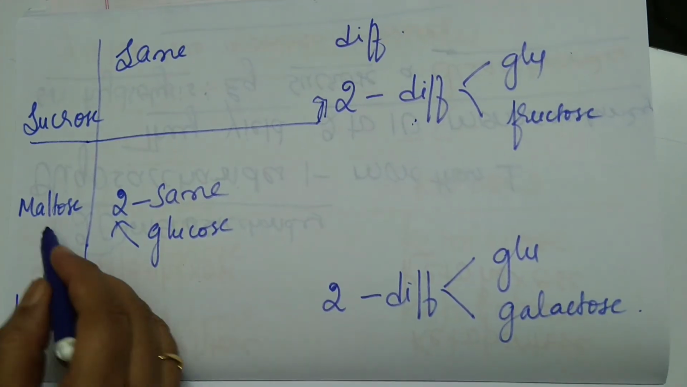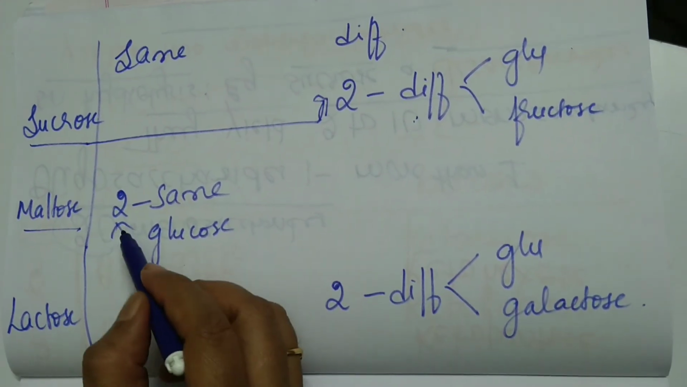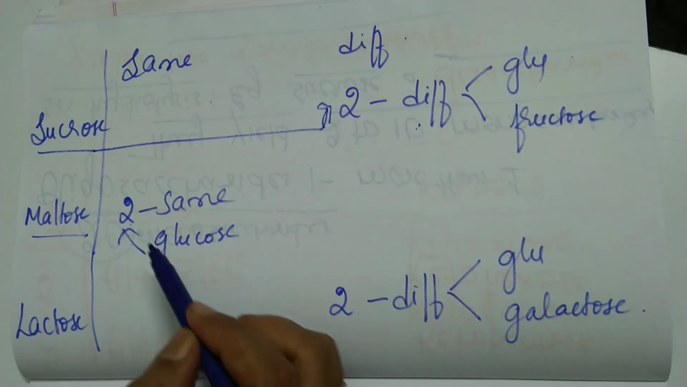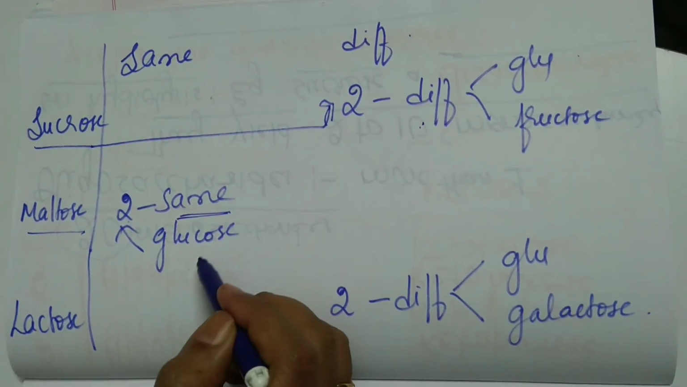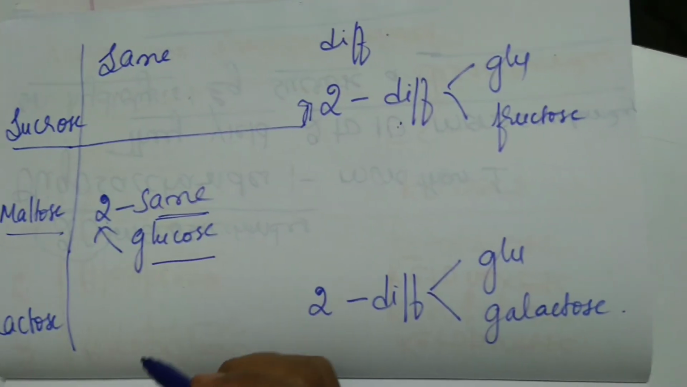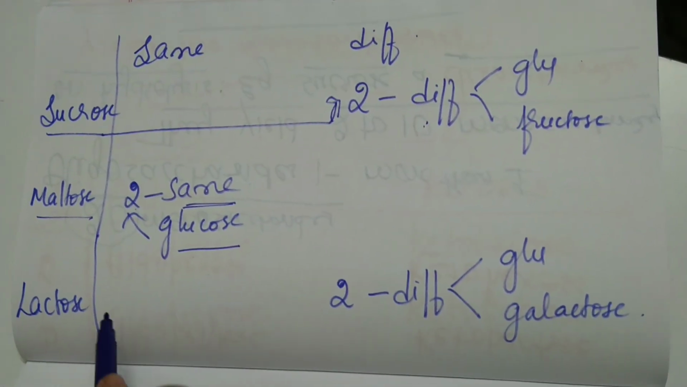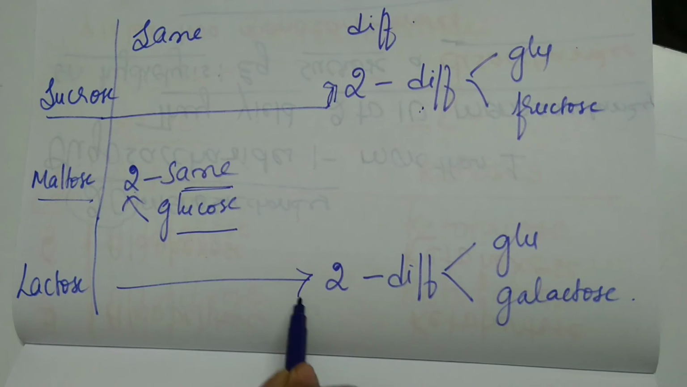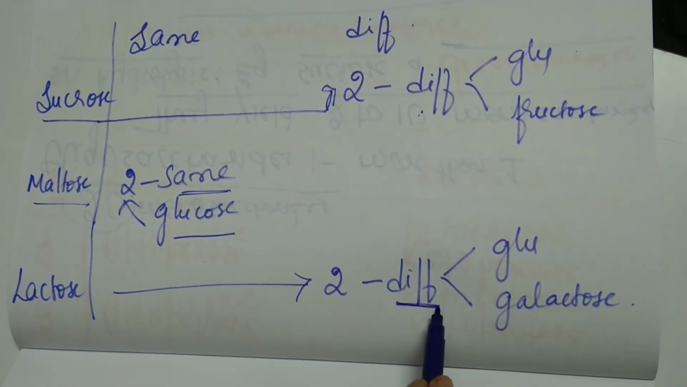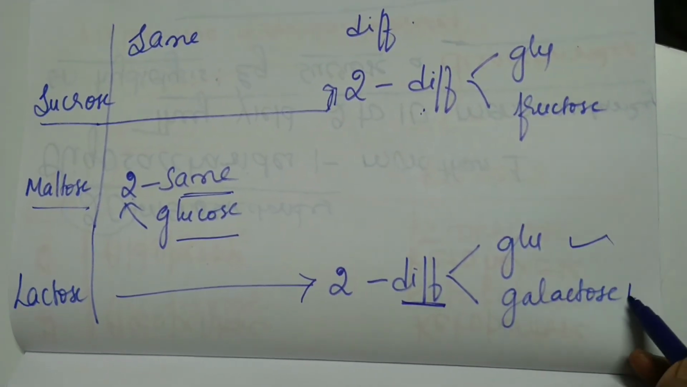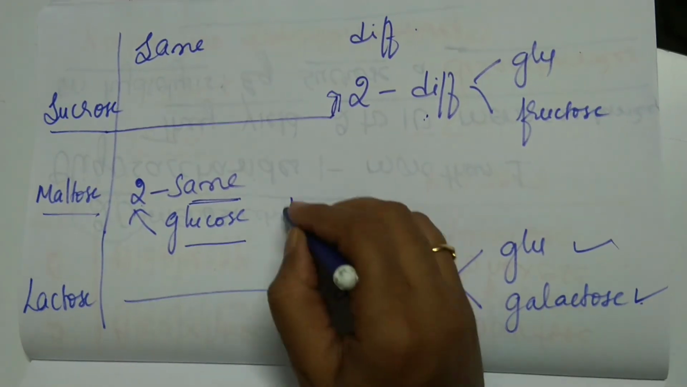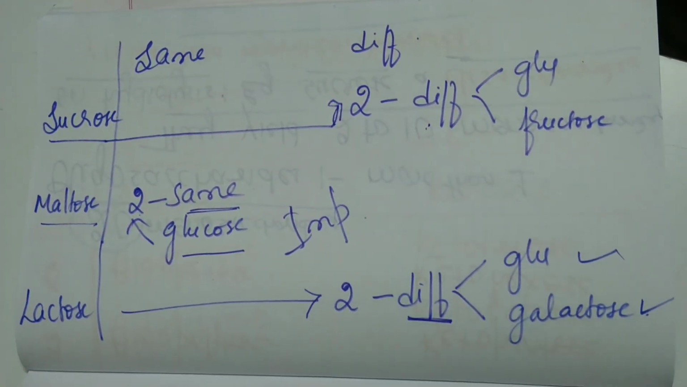If I take maltose, a disaccharide, it will give you 2 monosaccharide units which are the same. And which are they? 2 glucose units. If you take lactose, it will give me how many monosaccharide units? 2. And how are they? They are different from each other. Which are they? Glucose and galactose. This part is very, very important.